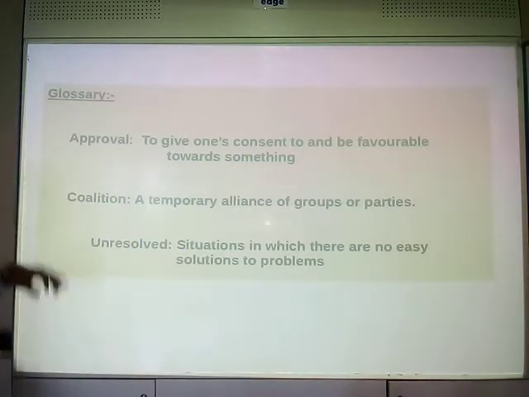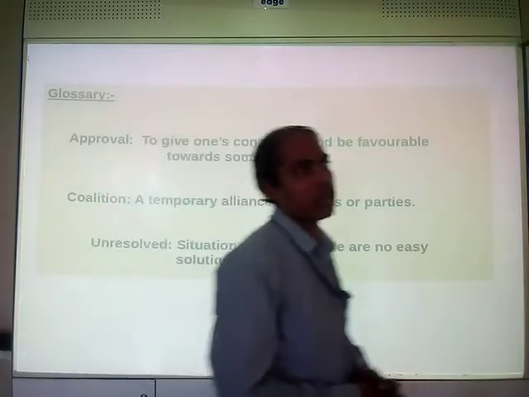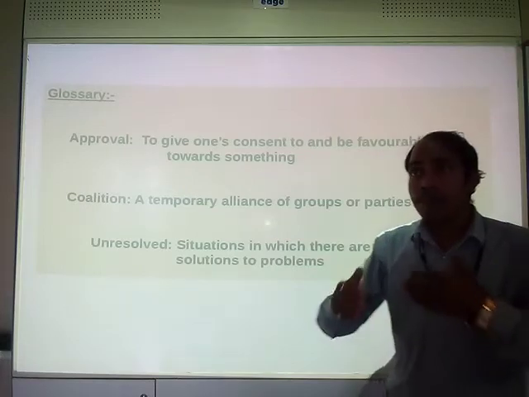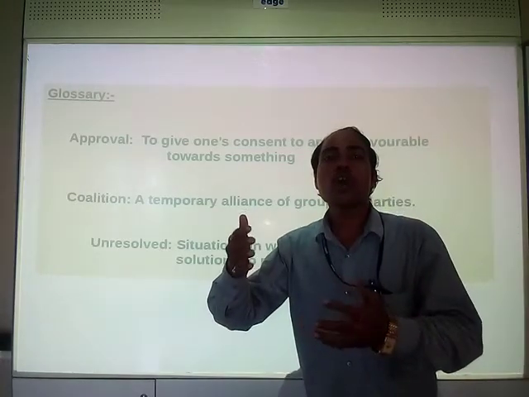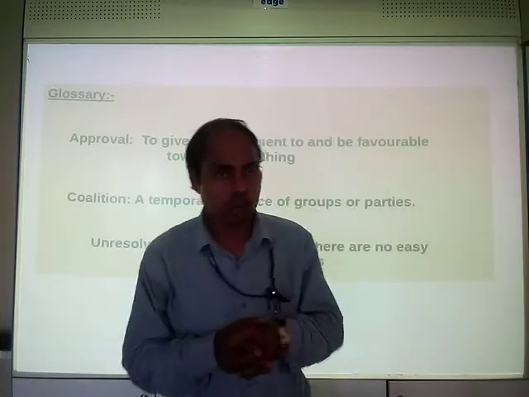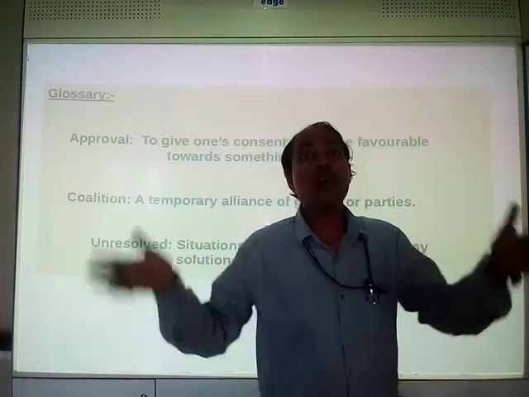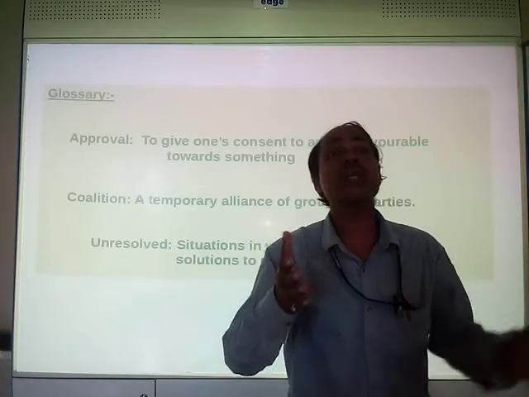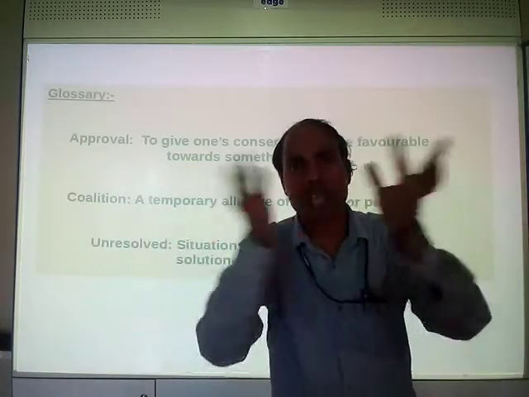Now, coalition. You might have remembered coalition government. When some party does not prove the majority, then a group of parties combine together. They come in groups, they come in alliance. Alliance means grouping together.